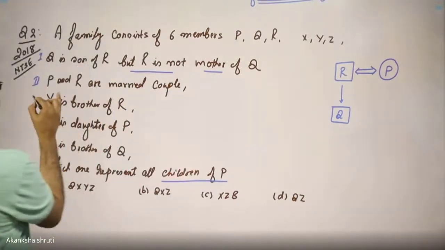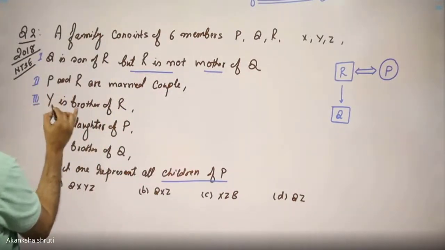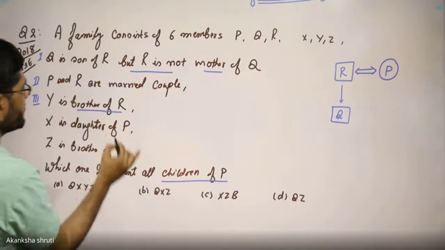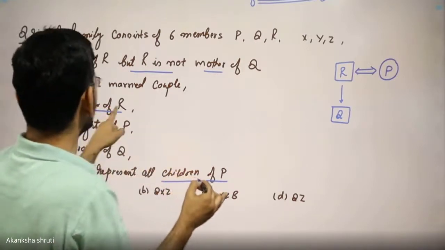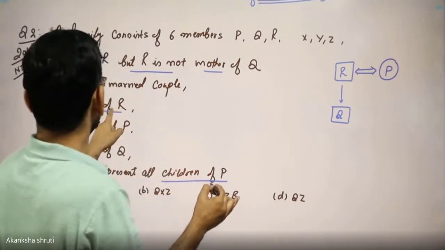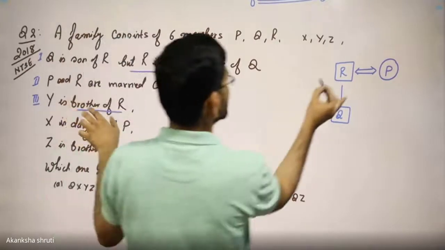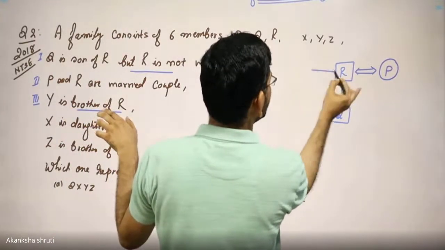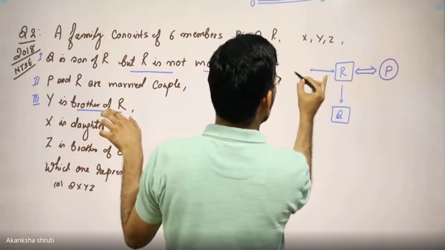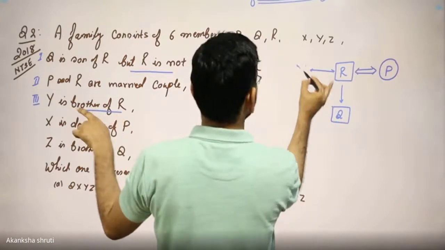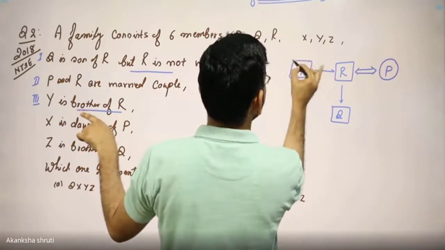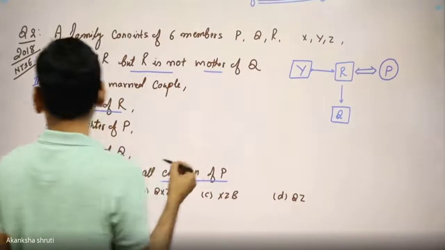Coming to the third statement, Y is brother of R. So draw Y as a brother of R. Y is brother, means male.